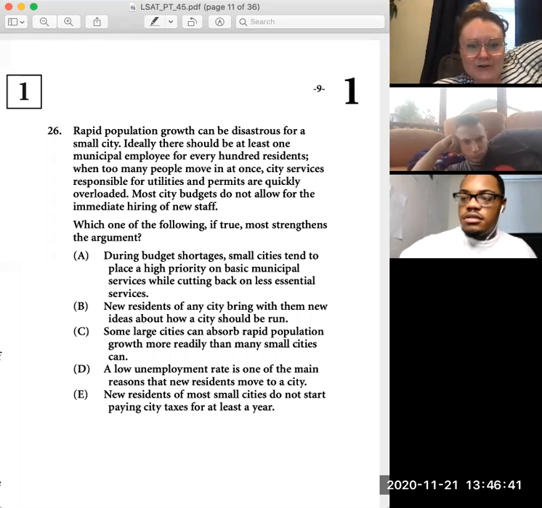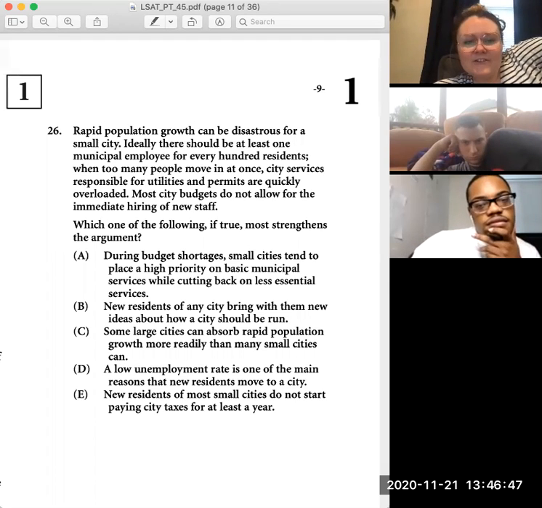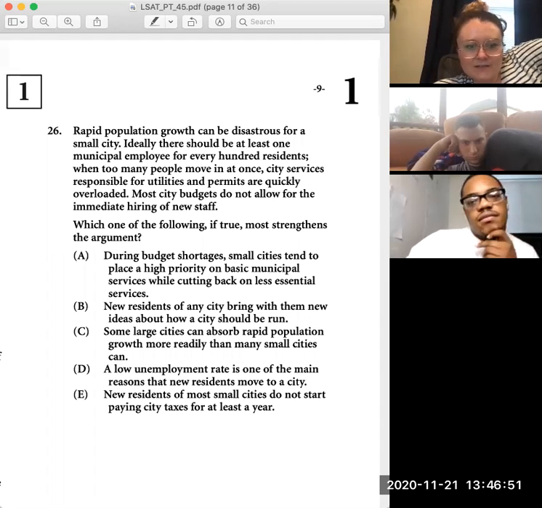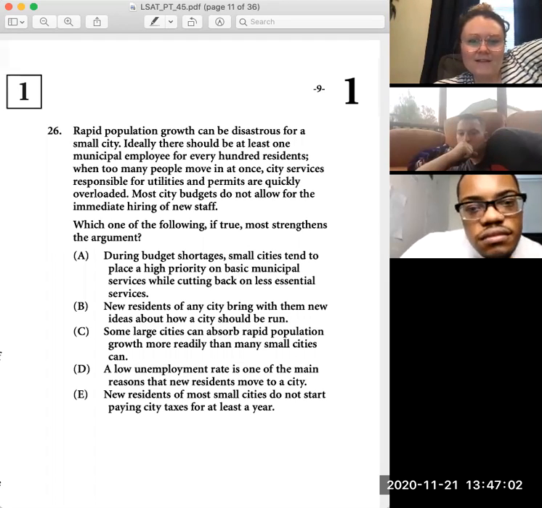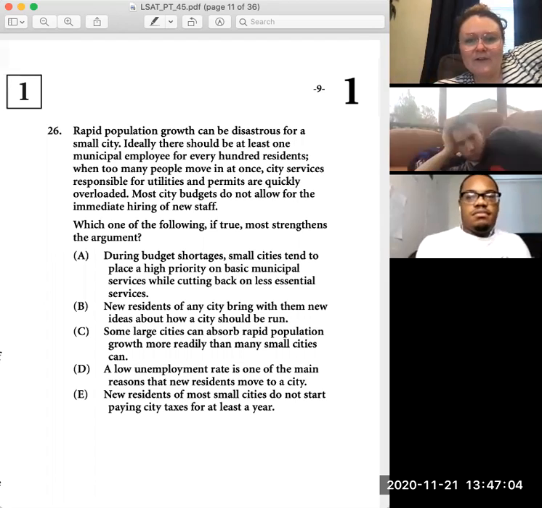Rapid population growth can be disastrous for a small city. Why? I don't know. Ideally, there should be at least one municipal employee for every 100 residents. Why? When too many people move in at once, city services responsible for utilities and permits are quickly overloaded. Oh, that makes sense. That's why we need one municipal employee for every 100 residents.